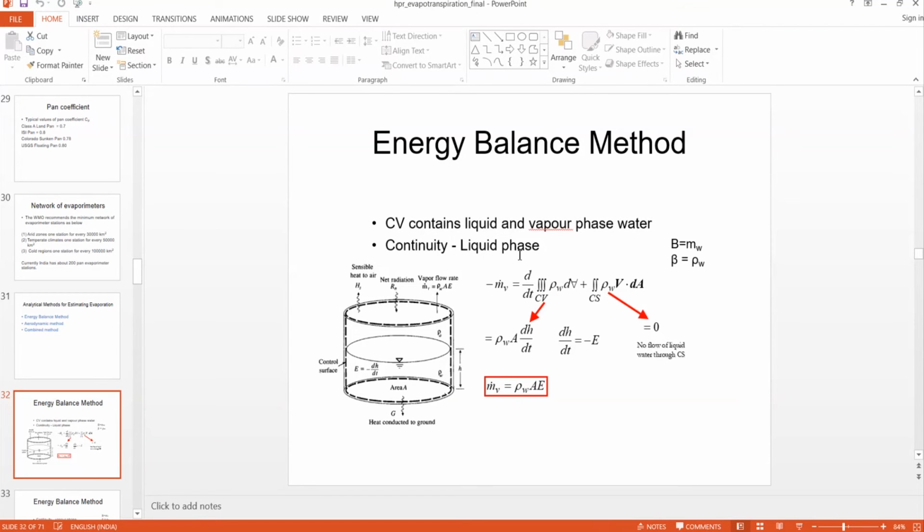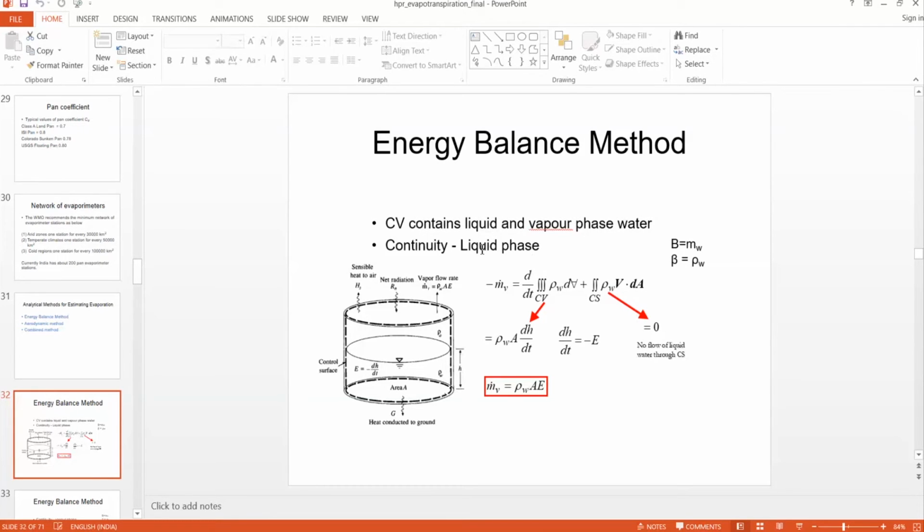Here we have to apply the continuity equation for liquid and vapor, because liquid is converted to vapor, and a part of this vapor again goes back to the liquid. So we apply the continuity equation for the liquid as well as the vapor phase.